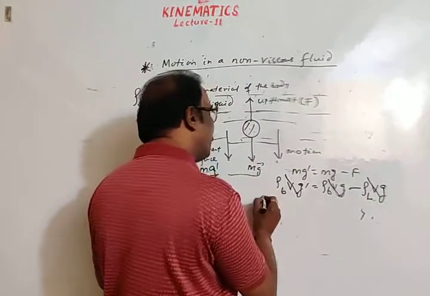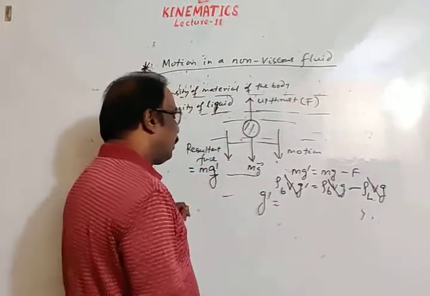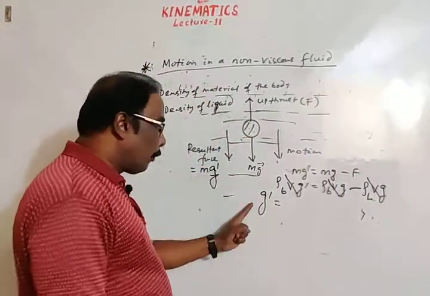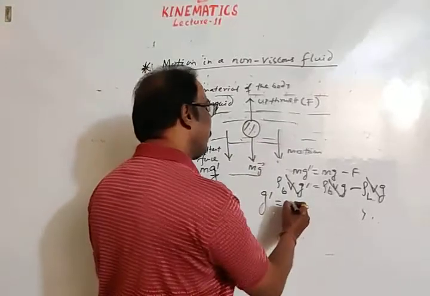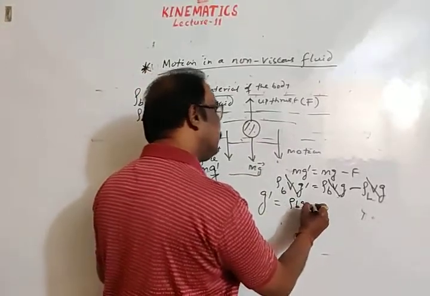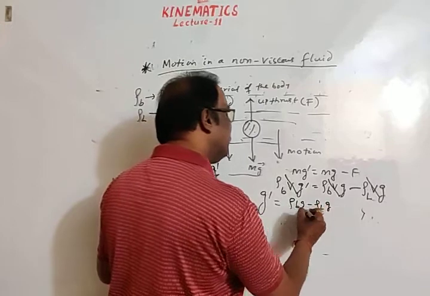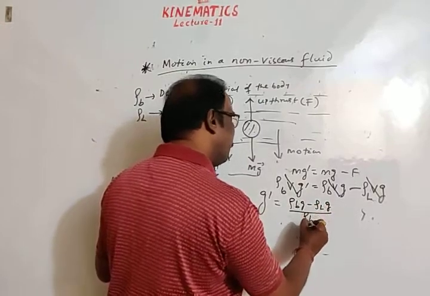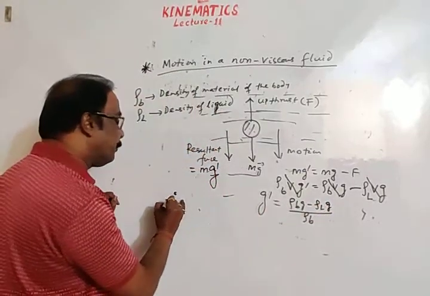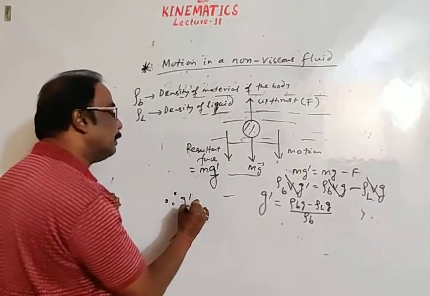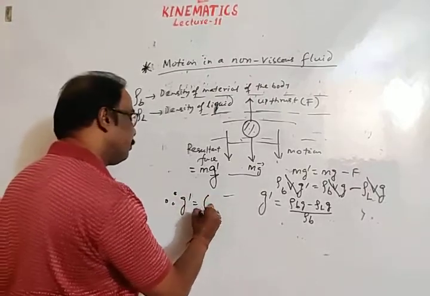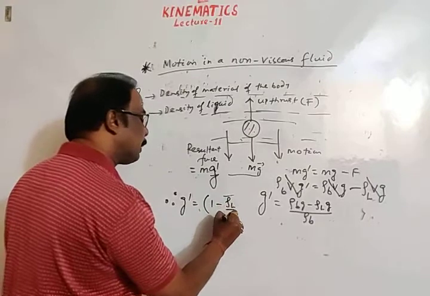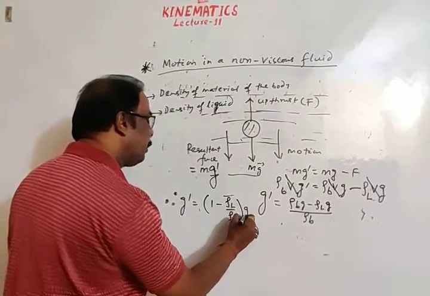V gets cancelled. Then the resulting acceleration in the downward direction is rho b g minus rho l g divided by rho b, and solving it we get the effective acceleration in the downward direction as (1 minus rho l by rho b) into g.